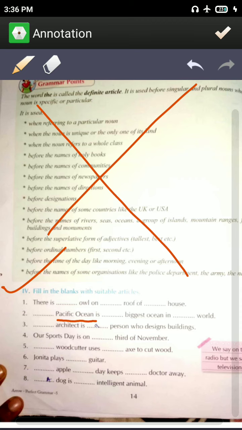A woodcutter uses an axe. Woodcutter is a profession, so you use "a" here. Jonita plays the guitar, because before instruments we use "the". You say, an apple a day keeps the doctor away. A dog is an intelligent animal. Which type of animal? An intelligent animal.